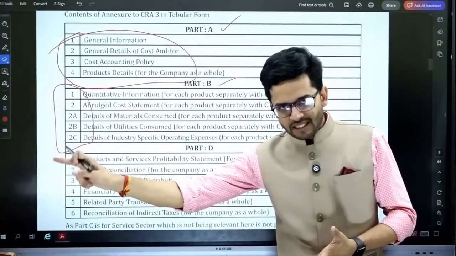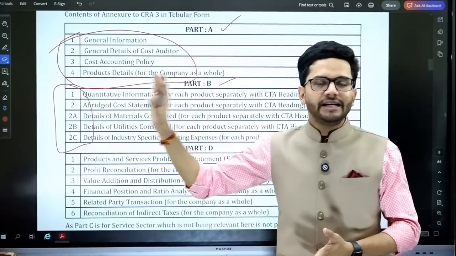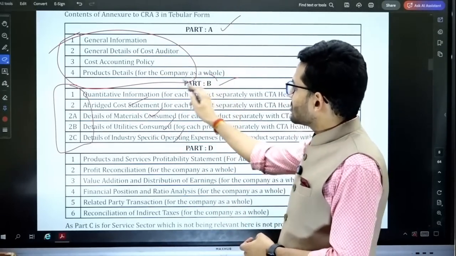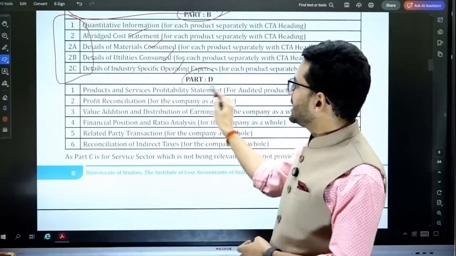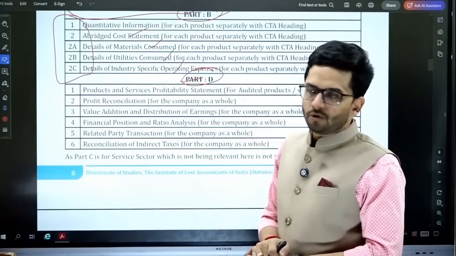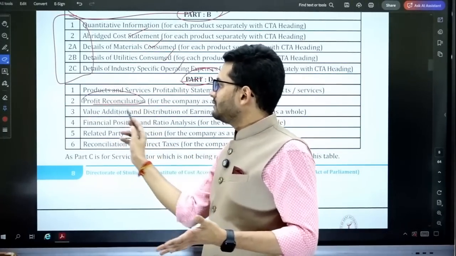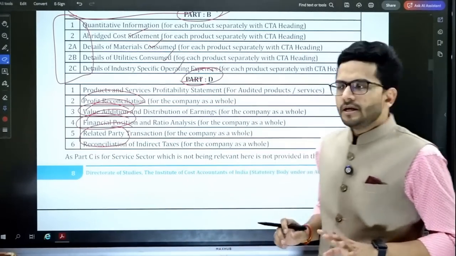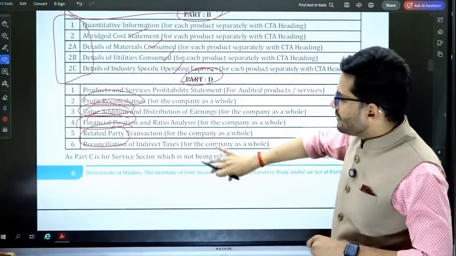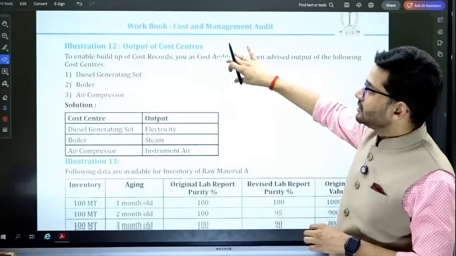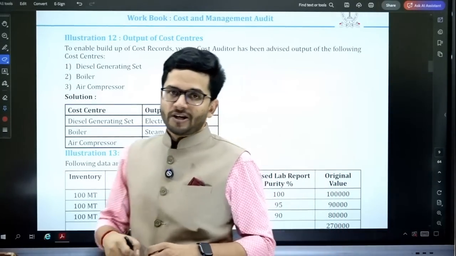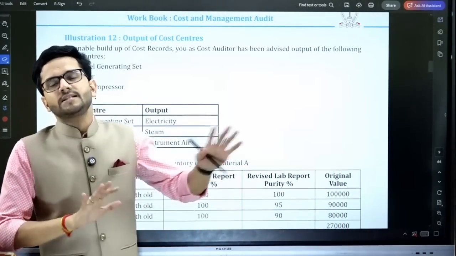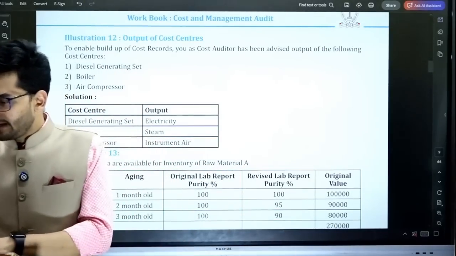They are important from an MCQ standpoint. They are important from an independent question standpoint also. You have to remember these details which are disclosed in part B. You have to remember these details which are disclosed in part D. These are practical things that we do in the class, so you will automatically be able to remember. So this question deals with only the format which is there in CRA3 and what are the important points that are to be disclosed in form CRA3. That's it. This is what is disclosed over here.